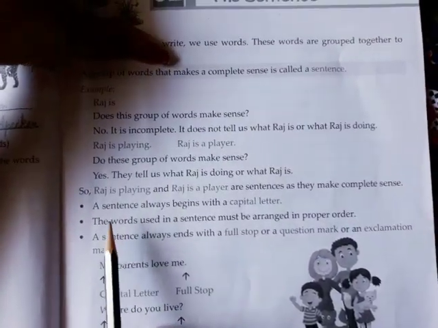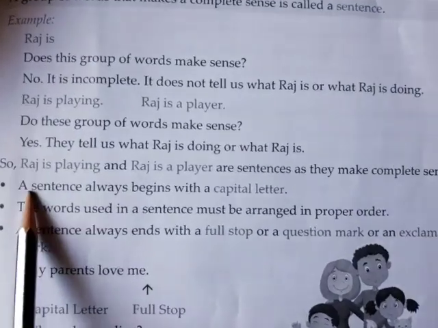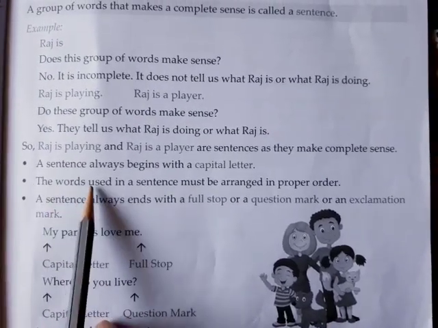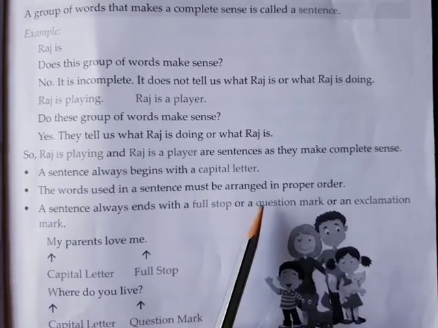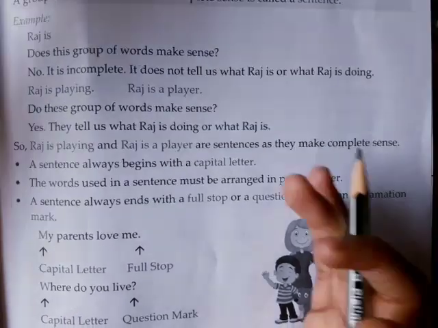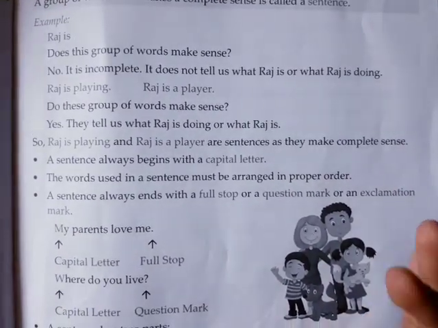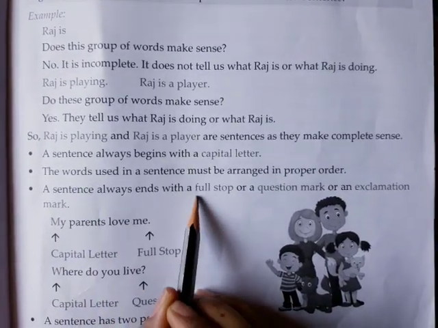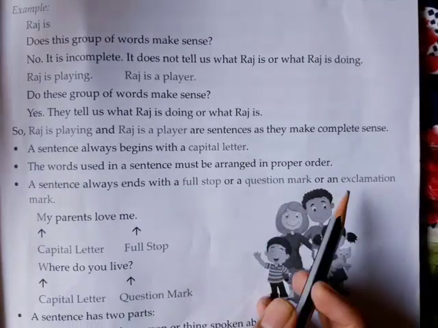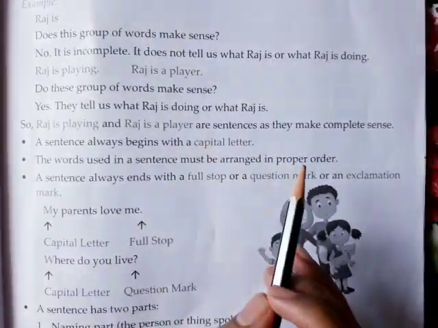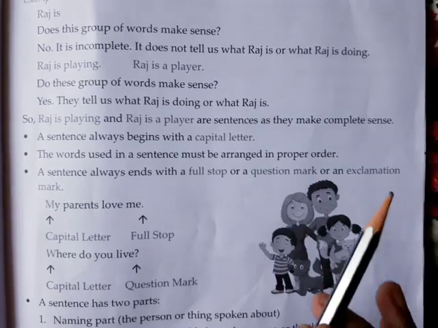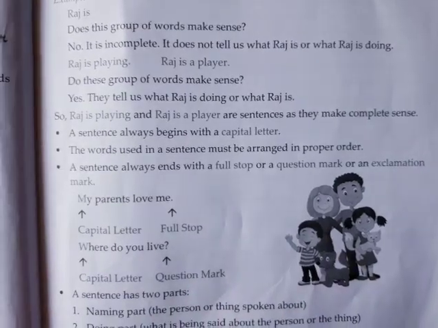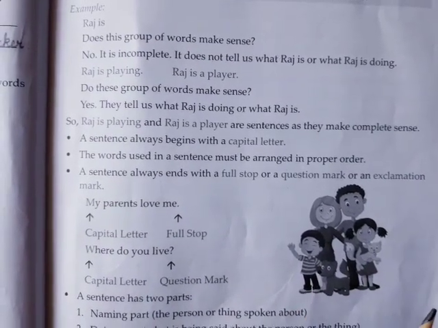And what are the important parts of a sentence? A sentence always begins with a capital letter. I've already explained this. The words used in a sentence must be arranged in proper order. I've already explained that jumble words should be arranged properly to give a proper meaning. And a sentence always ends with a full stop or a question mark or an exclamation mark. I've only taken the examples from the old book, but the matter was almost same, so it's not a problem. I can take the examples from other sources as well.